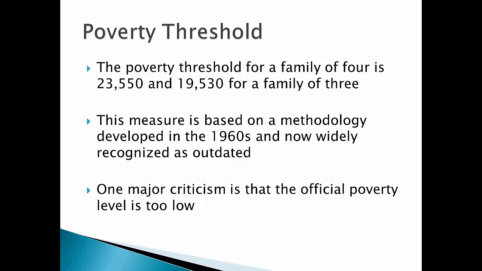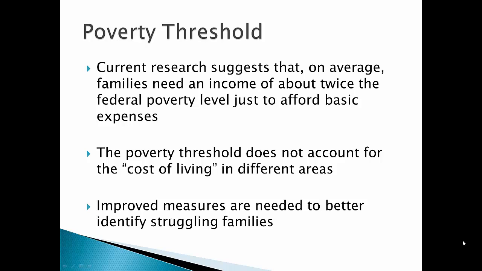Things have gotten way more expensive, and we are spending a lot more, and our wages are fairly stagnant, meaning they're not going up. So although we're spending more, we're not getting paid more overall on average in our society. A lot of people argue that this poverty threshold is extremely low, that it should really go higher, because $23,550 is not enough for a family of 4 to survive. Current research suggests that a family of 4 would need about twice as much as what the U.S. government says you would need to survive.